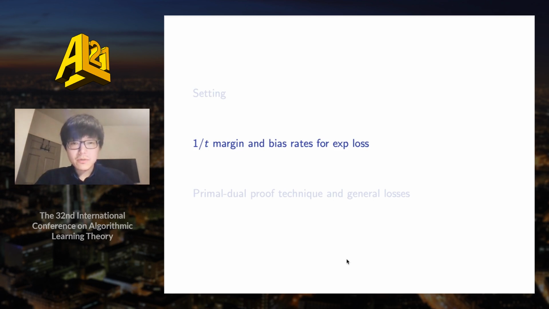First, for the exponential loss, we prove 1/t margin maximization and implicit bias rates, while prior rates are 1/√t at best. And then I will briefly discuss our primal-dual proof technique, and I will also show that using this proof technique, we can characterize the implicit bias for a large group of general decreasing losses.